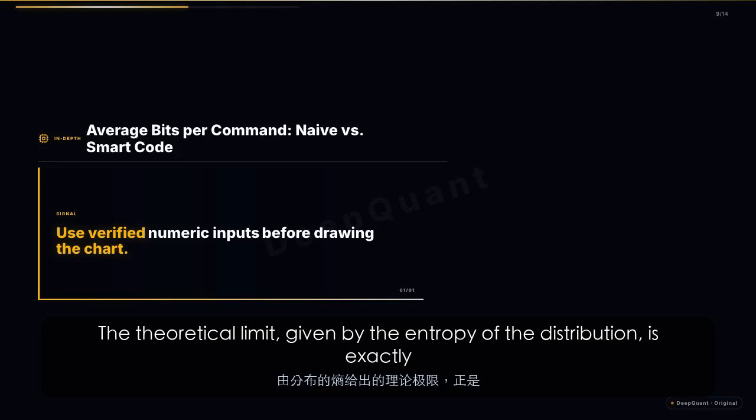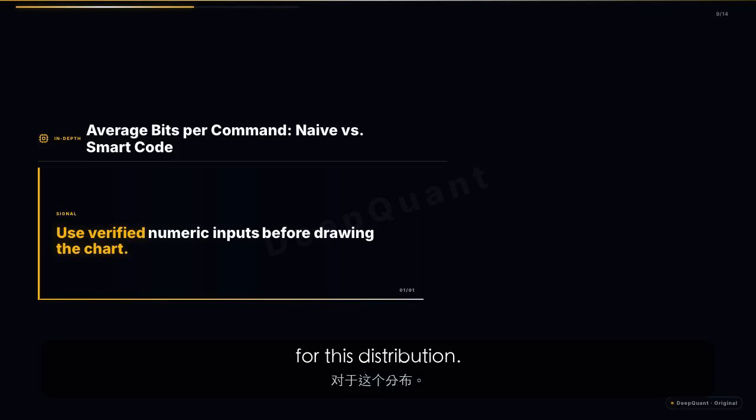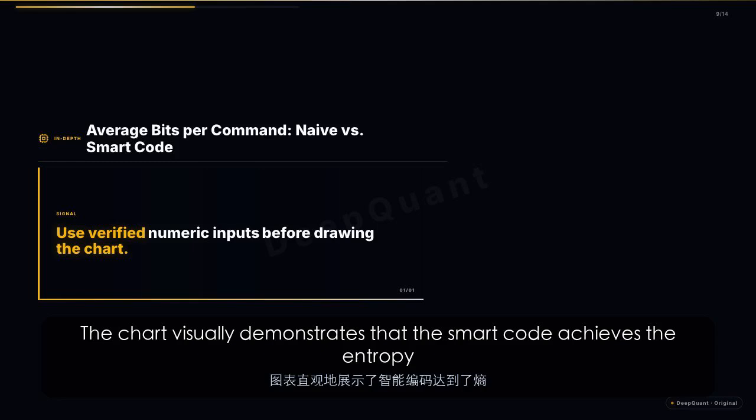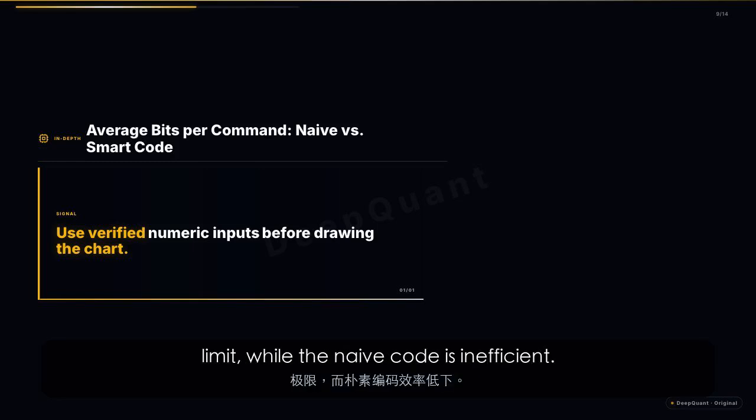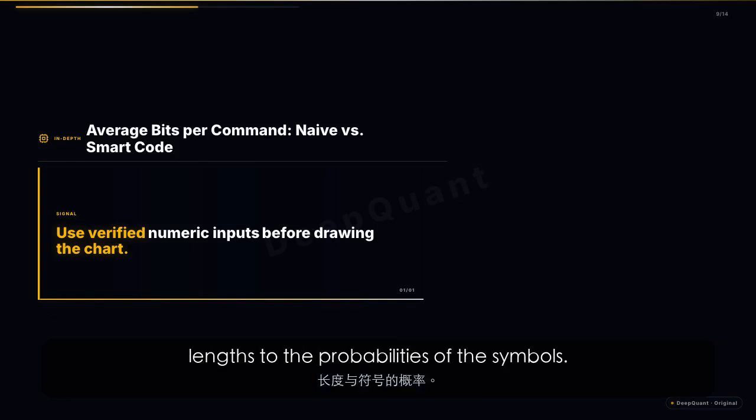The theoretical limit, given by the entropy of the distribution, is exactly 1.75 bits. This is the minimum possible average length for any uniquely decodable code for this distribution. The chart visually demonstrates that the smart code achieves the entropy limit, while the naive code is inefficient. This illustrates the principle that optimal coding requires matching code lengths to the probabilities of the symbols.